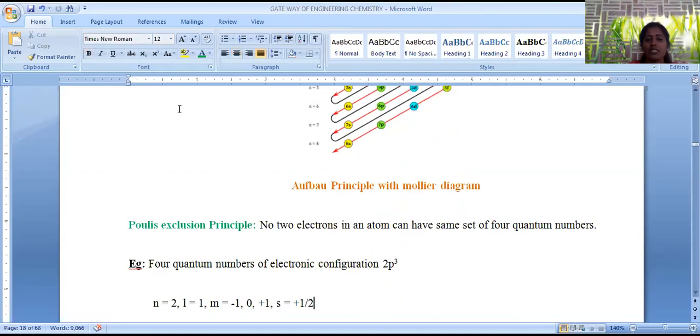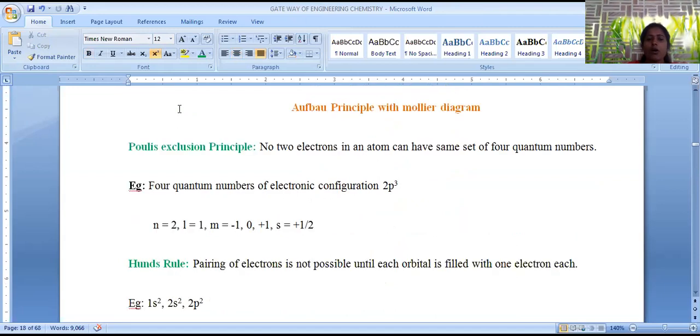And next is Pauli's exclusion principle. Pauli's exclusion principle states that no two electrons of an atom have the same set of four quantum numbers. If we take any two electrons, each one contains unique four quantum number values. Even though three quantum number values are matching, the fourth quantum number will be varied. That's why the four quantum numbers will not be exactly equal for any two electrons. This is called Pauli's exclusion principle.